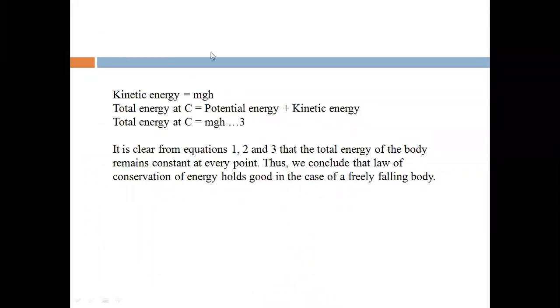Okay. So from equations 1, 2, 3, the total energy is constant. The total energy of the body remains constant at every point. Thus, we conclude that the law of conservation of energy holds good in the case of a freely falling body. Though the energy is transforming from potential energy to kinetic energy, the total energy remains constant. So we verified the law of conservation of energy in the case of a freely falling body. This is the proof for the law of conservation of energy.